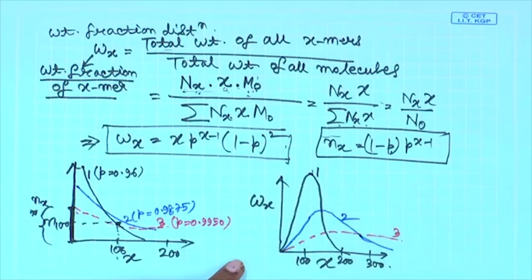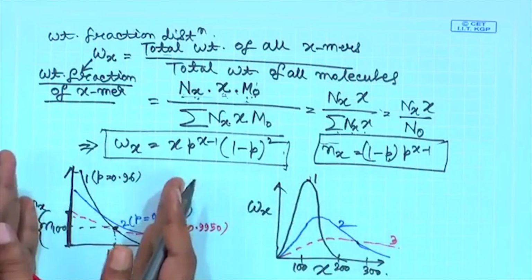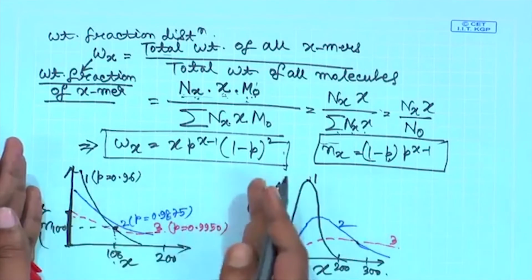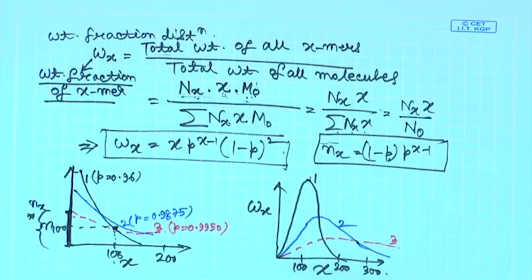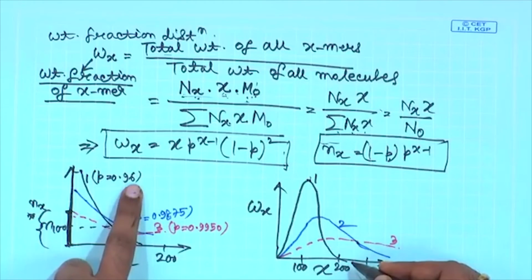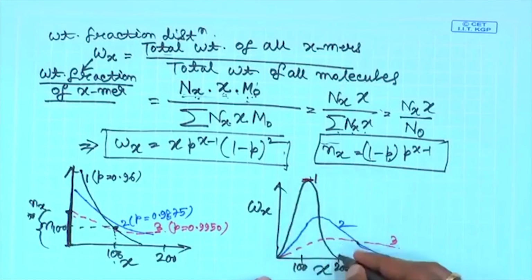So, weight fraction. If you are looking at the basis as the weight, here the basis was number. The number of monomer molecules at any point of time in the polymerization is the highest with respect to all the other polymeric species. Here, on the basis of weight, this side is the low molecular weight species and this side is the higher molecular weight, because x is the number of structural units. So, the proportion of the low molecular weight species is very small. For curve 1, at 96% conversion, weight-wise the proportion of, say, 100 mer is the highest.